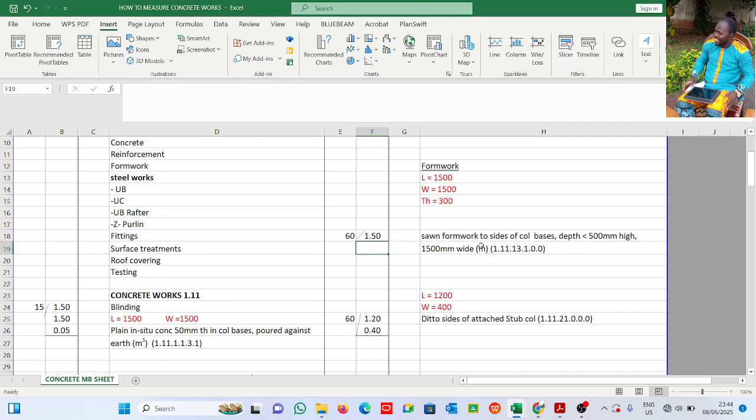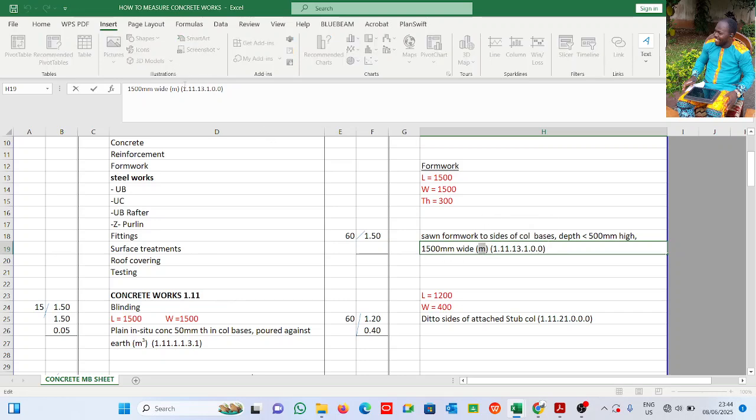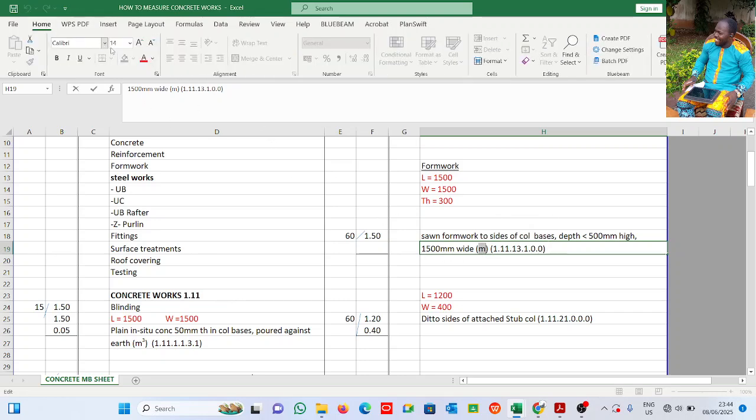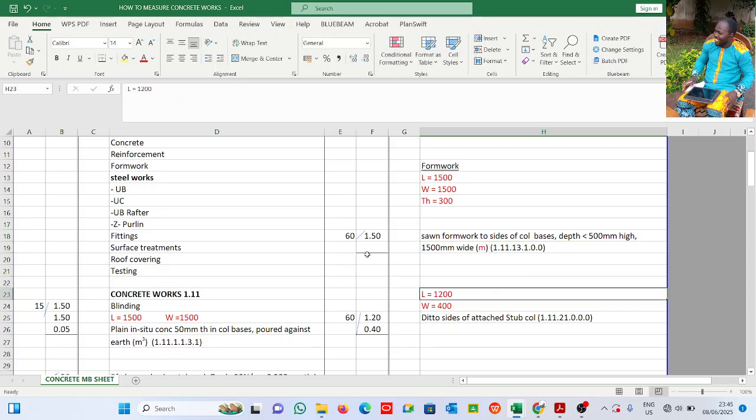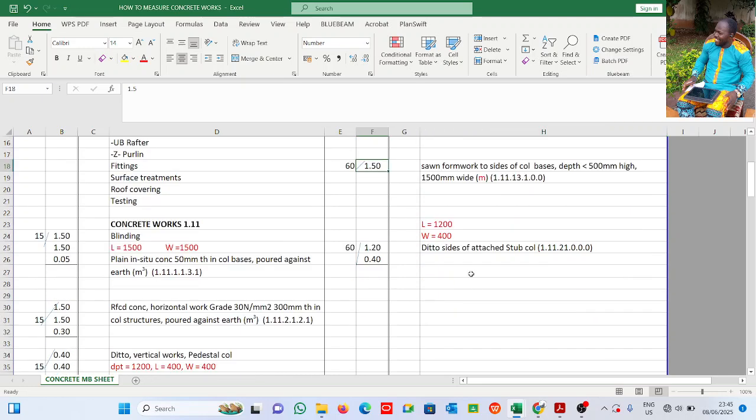See the unit here. Let me put this in red so you see it. The unit is already in meters. Right, so that one is not supposed to be there. Let me remove this also. Okay, this should be okay. Let me put this here. All right, so you can check it from your BSMM. When the depth is less than 500, state the width, right, and let it be in meters. Unit is in meters.